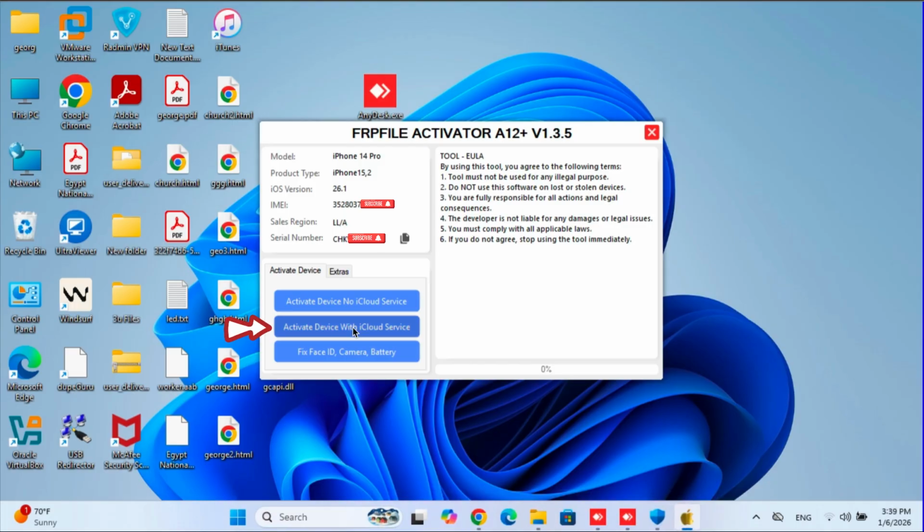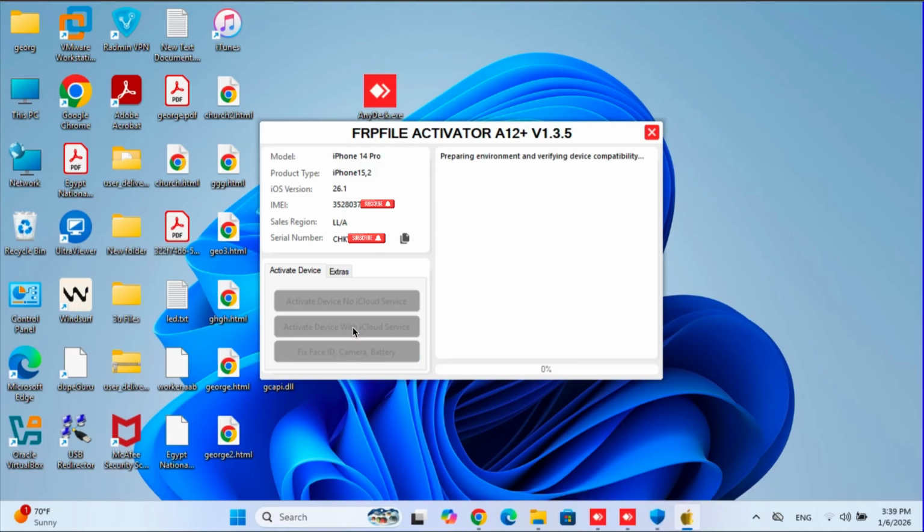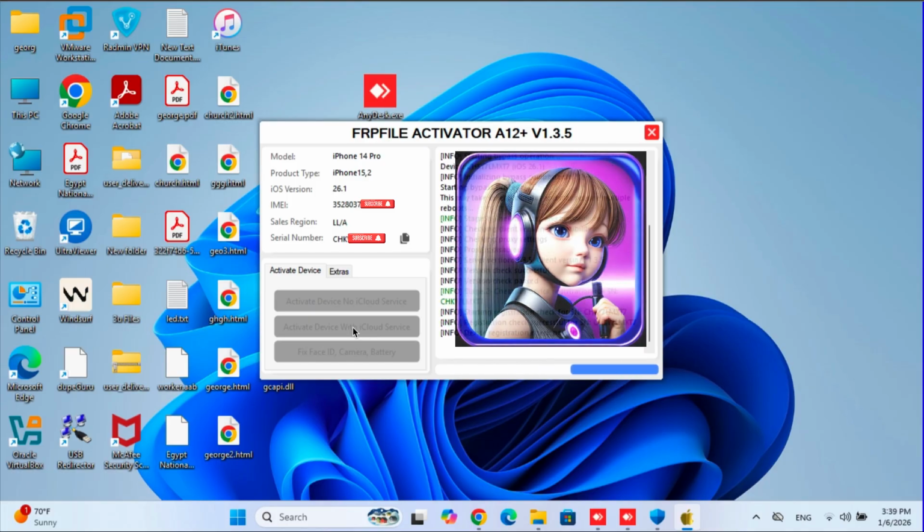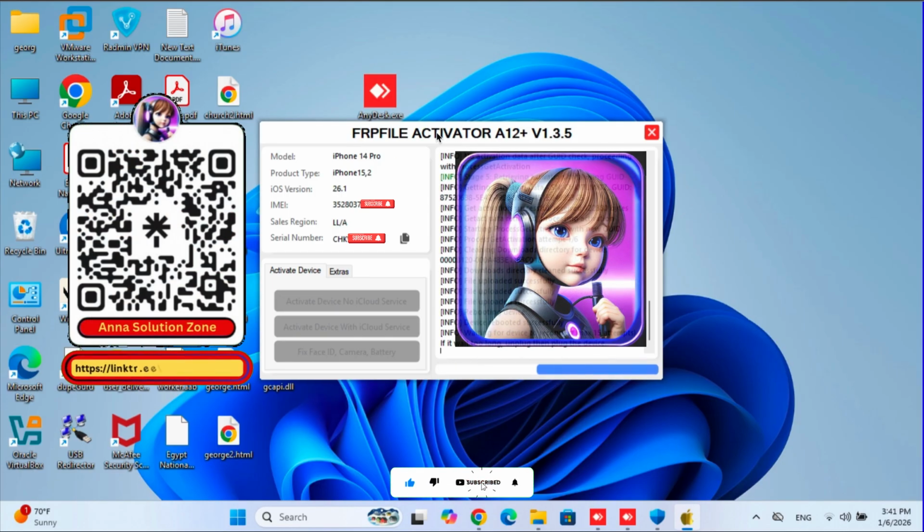So now, click on Activate device. The device might reboot several times during the bypass process. So, don't do anything with the device and wait for the Activate Done message on the bypass tool. If you get any error during the process, then repeat the same steps again, or simply contact me on WhatsApp or Telegram for any help.